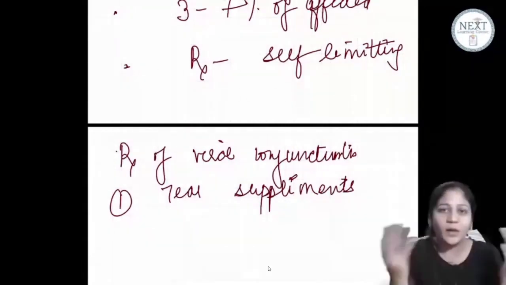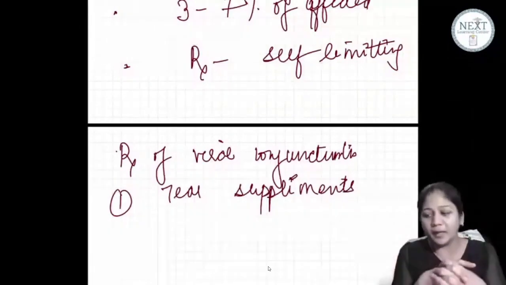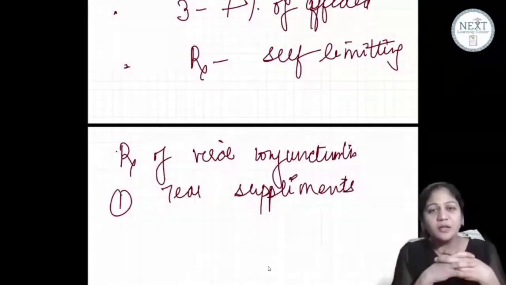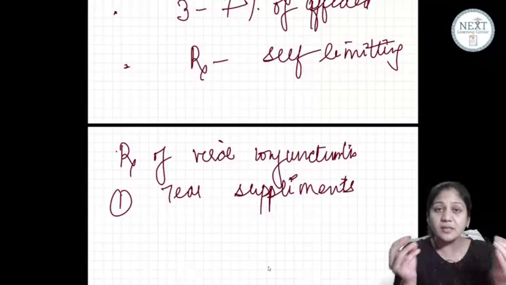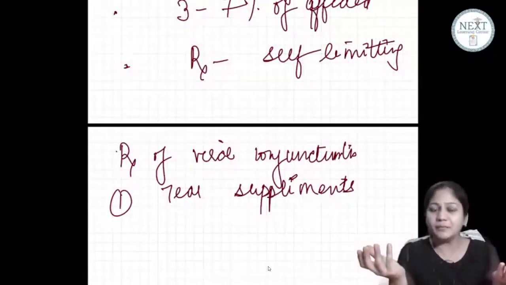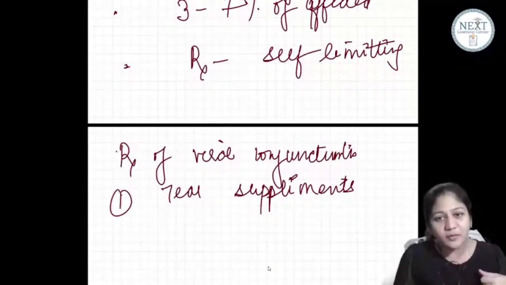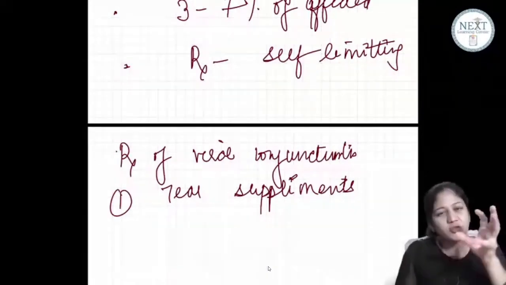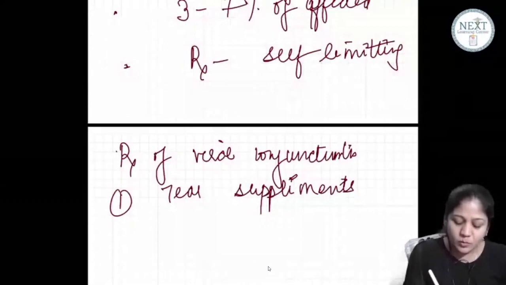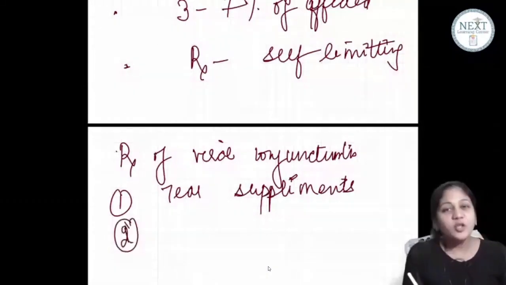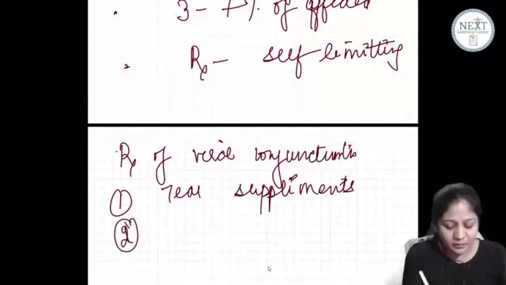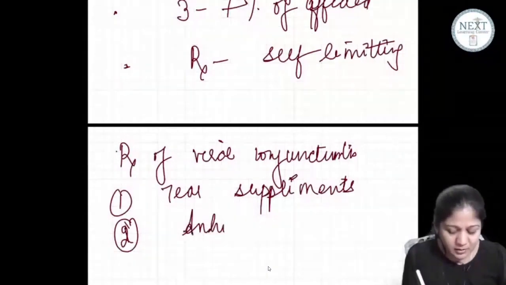The patient will go to another doctor saying that this is a munna bhai, है ना? Isn't it? So it's better you at least treat the symptoms. What was his symptom? He was uncomfortable, he was having redness, he was having itching. So what should you give? You should give something to soothe him. Tear supplements is one. Next thing is you should decrease his itching by giving antihistaminic agents, isn't it?